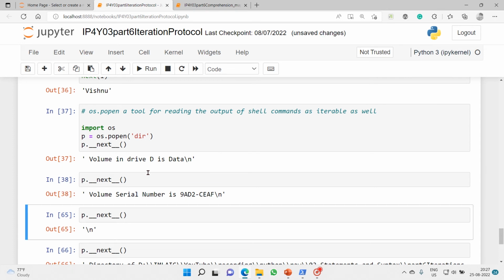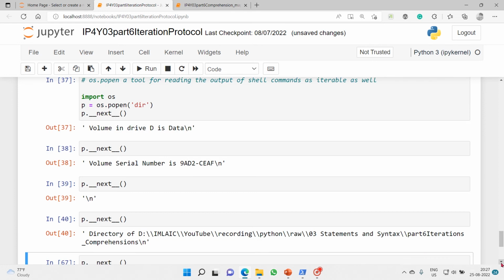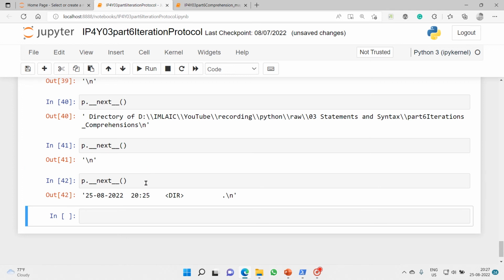Then one more piece of information, and again.